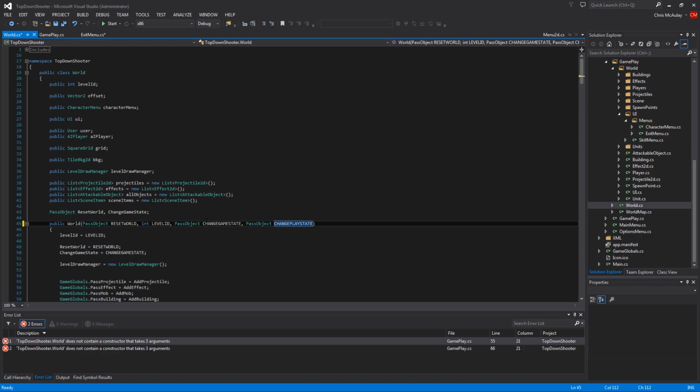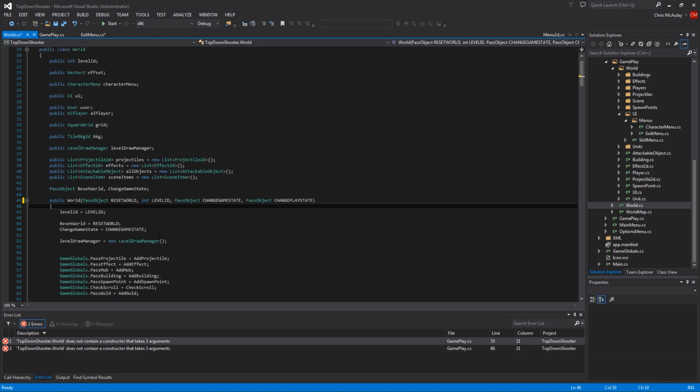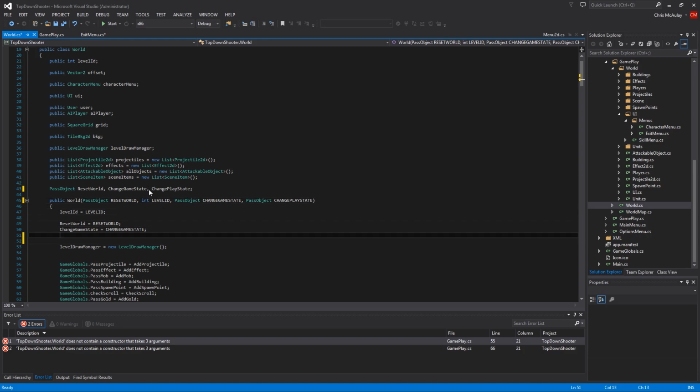And they are slightly different, so just bear with me here. We're going to want this here. Change play state equals change play state. Okay, takes care of that.